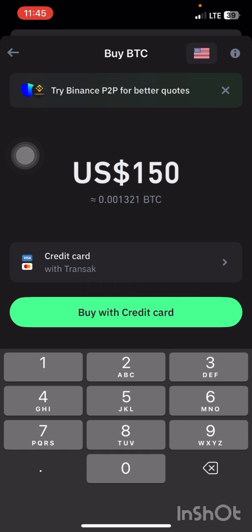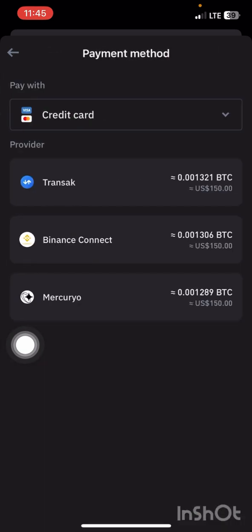So now there are so many payment platforms that you can actually use. On Transak, you'll be getting 0.001321 when you spend $150. On Binance Connect, you'll be getting 0.001306 when you spend $150. Here you'll be getting 0.001289. So the best you can use here is Transak. It gives you the best rate, right?